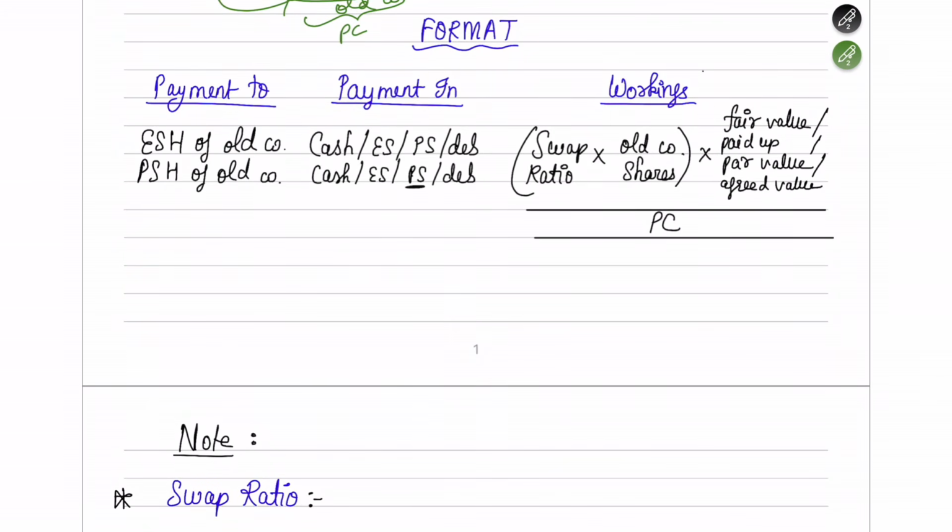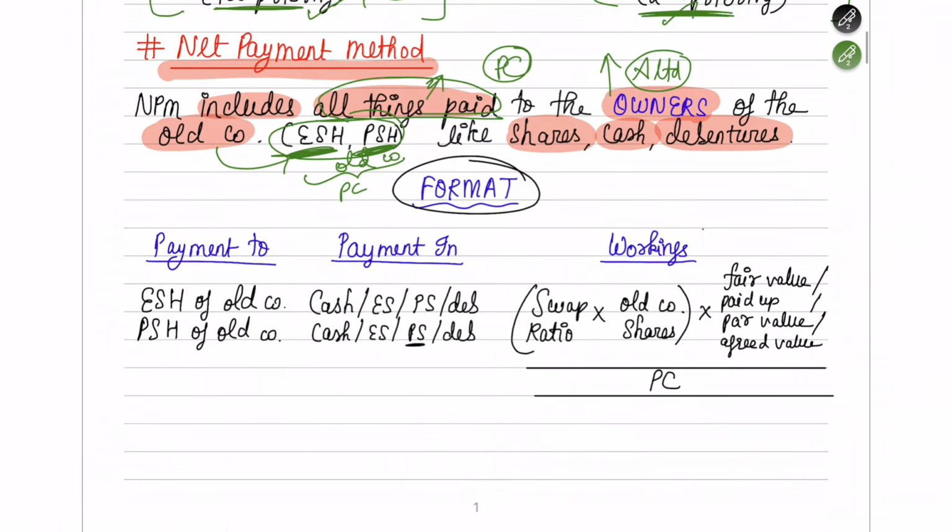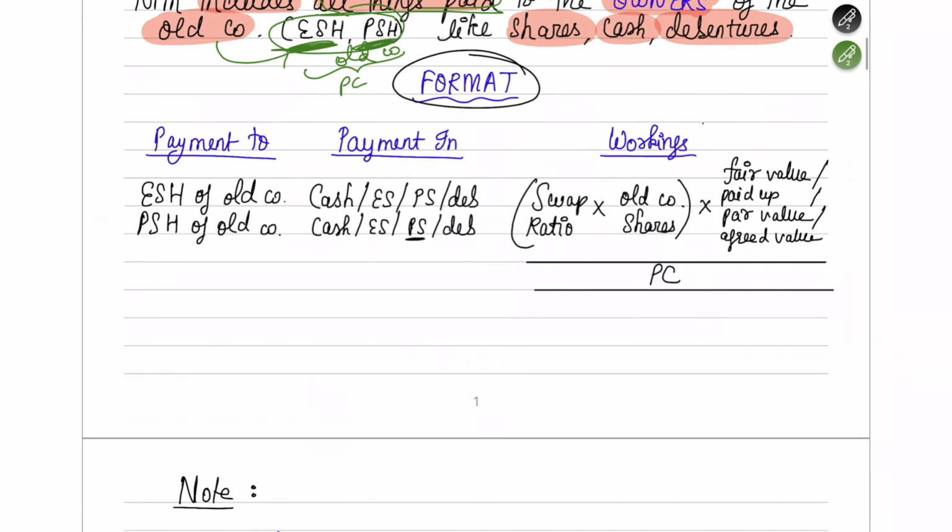Yes. So now let's understand what format you're going to prepare when you're going to find your PC using the net payments method. Okay, first you have to prepare the first column, which is who you are going to make payment to. Either you'll be making payment to the equity shareholders of the old company or the preference shareholders of the old company, because you make payment only to the owners of the old company.